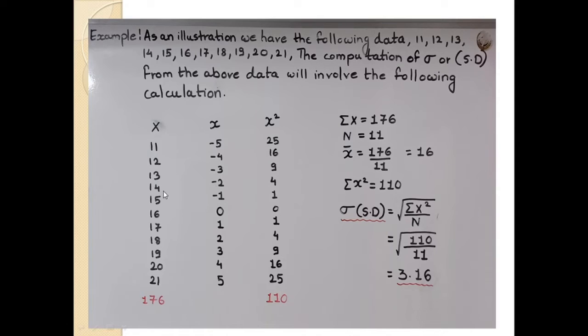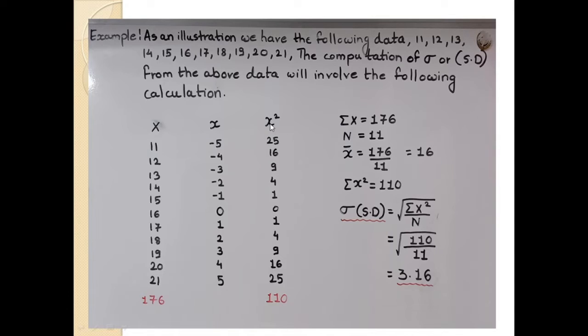14 minus 16, the answer is minus 2. 15 minus 16 is minus 1. 16 minus 16 is 0. 17 minus 16 is plus 1. 18 minus 16 is plus 2. 19 minus 16 is plus 3. 20 minus 16 is plus 4. And 21 minus 16 is plus 5.